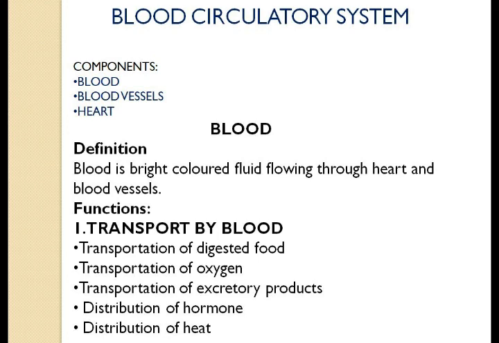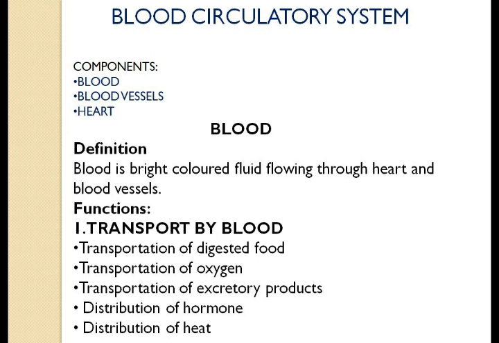So next function is transportation of excretory products. As discussed earlier, because of different cellular activities within our body, different toxic substances such as carbon dioxide and nitrogenous waste such as ammonia or urea are produced within our body. So blood also helps in taking these toxic products to the target organs so that they can be released out of our body.